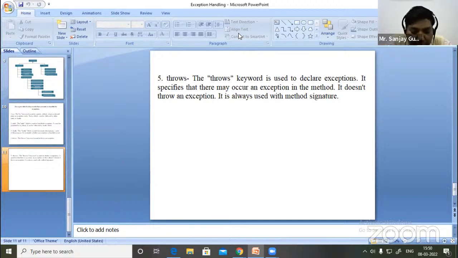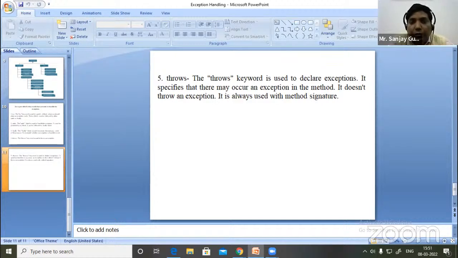But when using many catch blocks, we must always write the superclass of all exceptions in the last catch block. If we write the superclass in the first catch block, then the other particular exception handlers in our catch blocks will not execute.